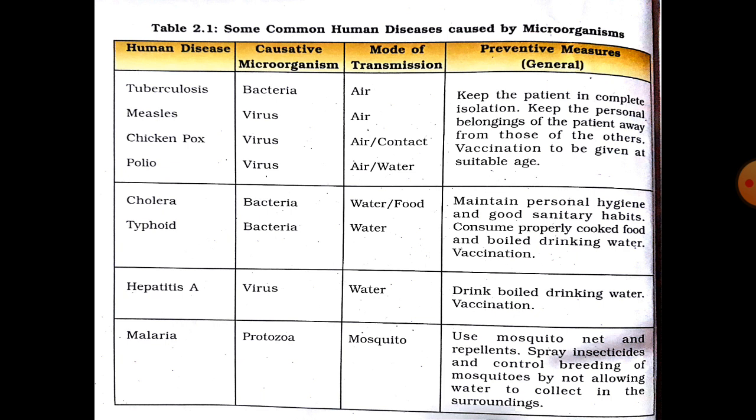Next is cholera and typhoid. The pathogen which causes cholera disease is Vibrio cholerae. Vibrio cholerae is a bacteria, and the mode of infection is through food and water. Next is typhoid. The bacteria which causes typhoid disease is Salmonella typhi. It is also a bacteria, and the mode of transmission of typhoid disease is food and water. In the same way, you can see the other diseases are given.